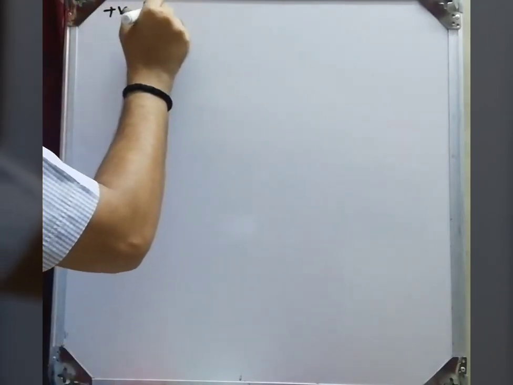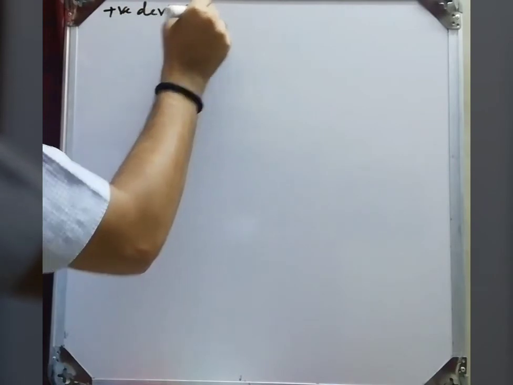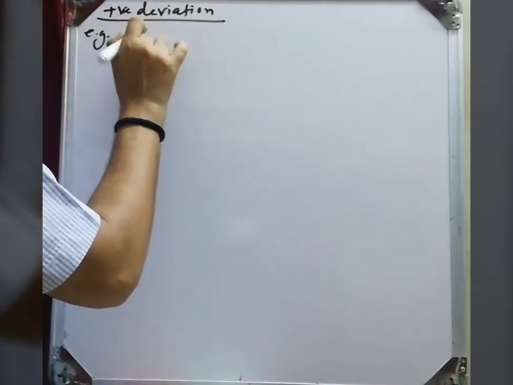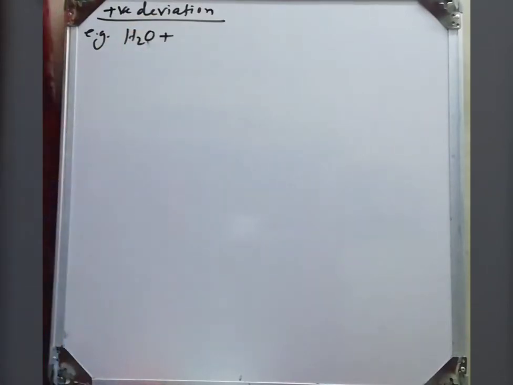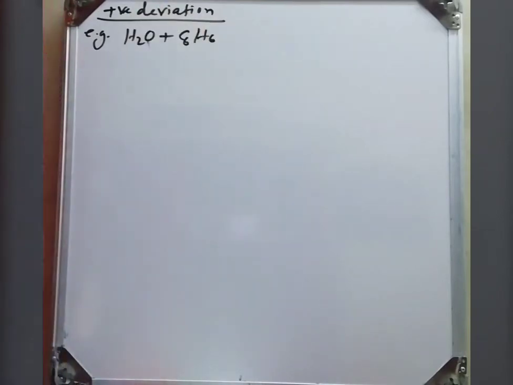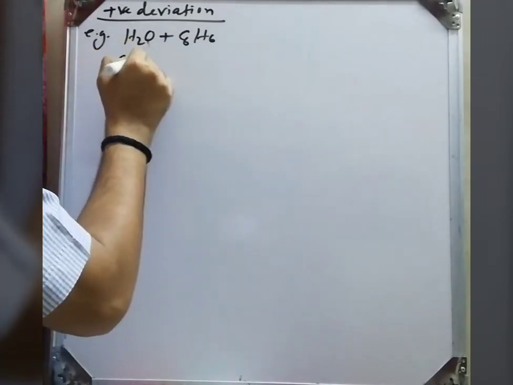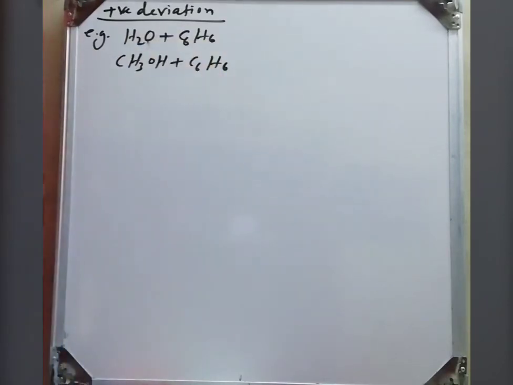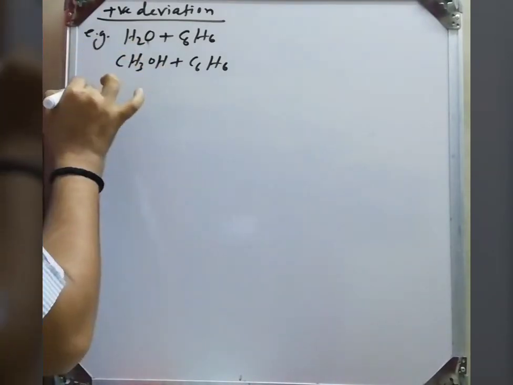Now, positive deviation examples. Which solution shows the positive deviation? Like water and benzene. Now you can observe this. Water having what? Hydrogen bond. But when we mix water and benzene, then it does not show this hydrogen bond. Yeah, hydrogen bond become what? Weak. Because of that, more molecule will evaporate.